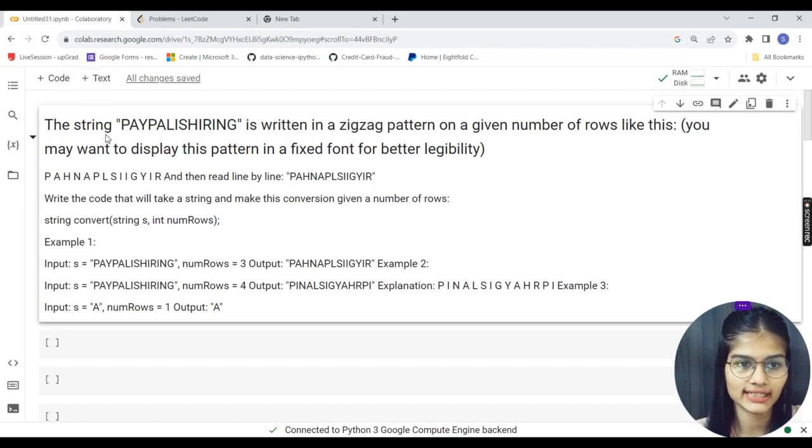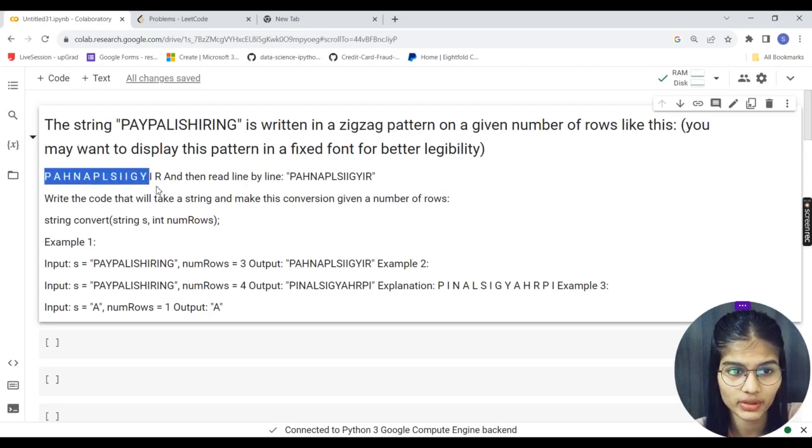My very first question says that let's say we have a string, that is PayPal is hiring, and it is written in a zigzag pattern on a given number of rows like this. You may want to display the pattern in a fixed font for better legibility. This is the zigzag string which we have, and then read line by line, PAHNAPLSIIGYIR.